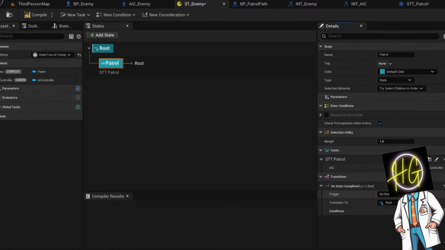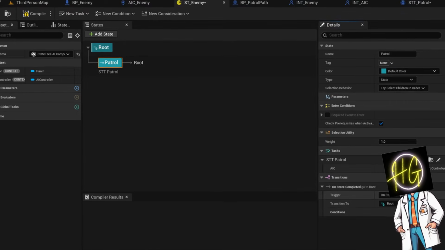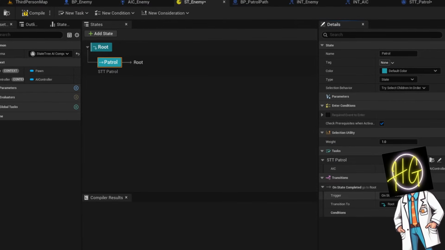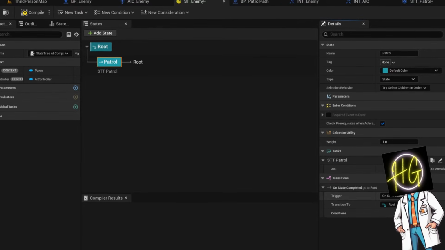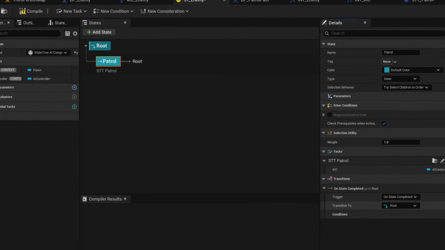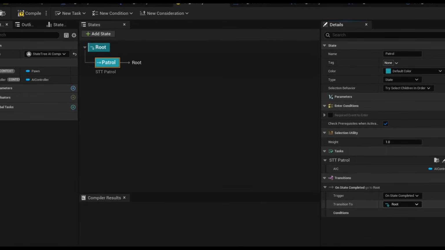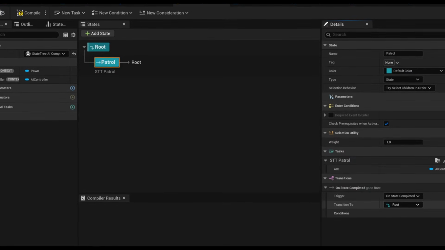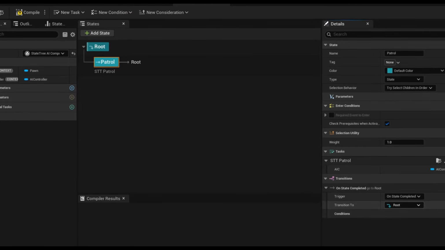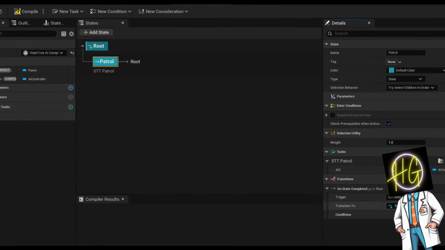This matters because many tasks or conditions need to know what AI is running the state tree, where the controlled pawn is, or what perception or data is available. Instead of getting these manually in every task, Unreal injects the AI controller as a default context so all state tree tasks can access it. In short, a context is a way for tasks to access external information or systems safely and consistently.